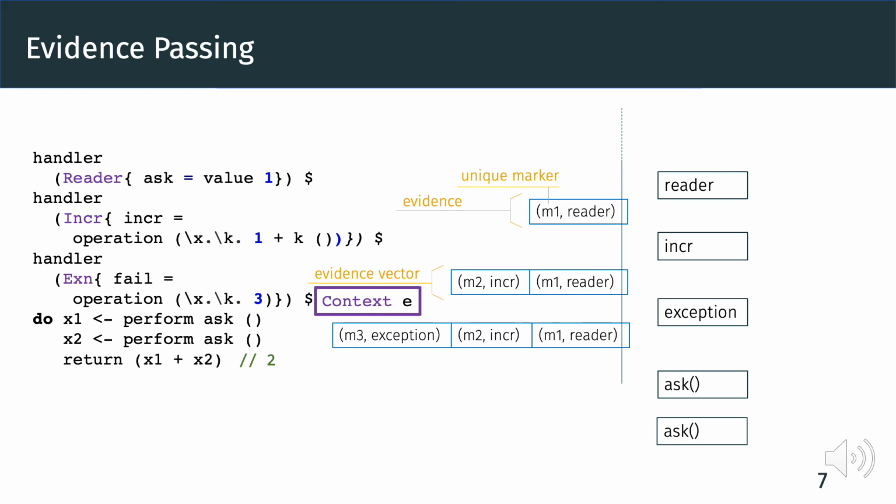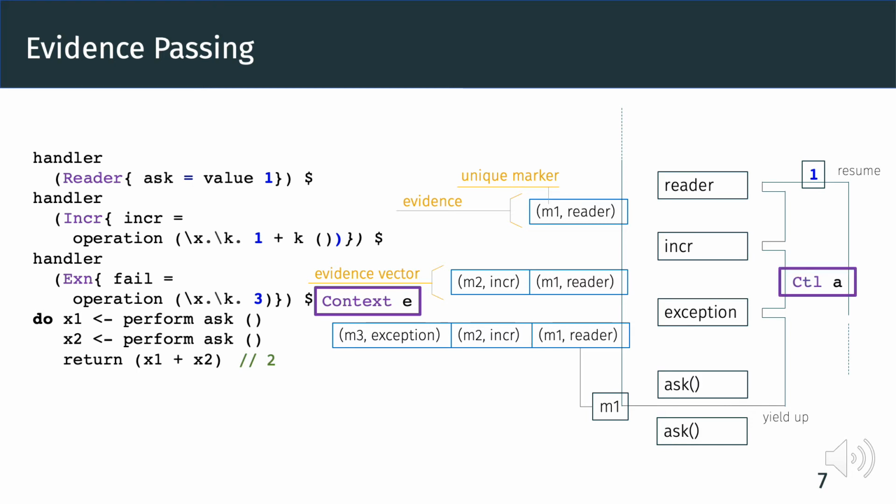Now we hit the ask operation, and we inspect the evidence vector. From the evidence vector, we find that the reader handler that is supposed to handle this operation has marker M1. We can then yield up to find the handler marked by M1. We check the exception and the inc handler until we reach the correct reader handler, which says that we should resume with integer 1. Now we resume and go back to where the operation is handled. For the second ask, we repeat the whole process again. This part of yielding up and resuming is exactly what the multi-prompt monad control does.